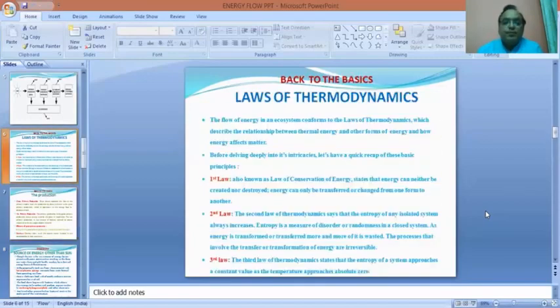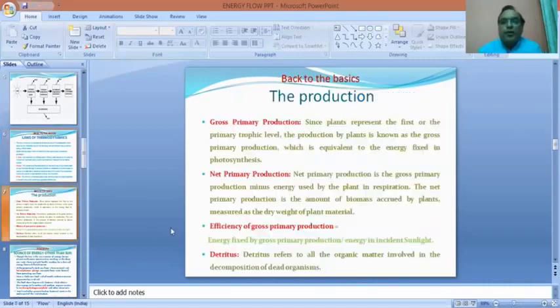The third law of thermodynamics says that the entropy of a system approaches a constant value as the temperature approaches absolute zero. So as the temperature approaches absolute zero, the entropy also approaches a constant value. That is the third law of thermodynamics.